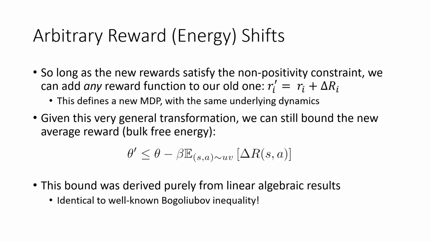Using a similar construction, we can change the reward function to be some new reward function r prime, and doing this purely from linear algebra, we can show that the bulk free energy has to change in the same way that is specified by the well-known Bogoliubov inequality. This inequality states that the new free energy after the reward function has been transformed is bounded above by a function of known parameters, which all depend on this already solved reinforcement learning problem.